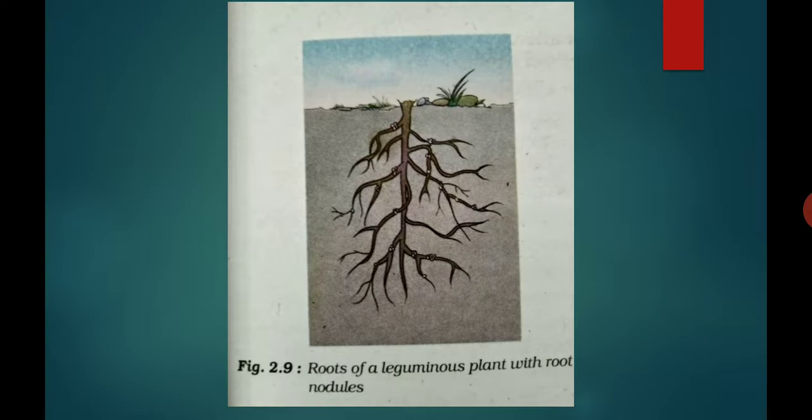The pulses, that is leguminous family plants, give a place to the rhizobium bacteria. There they show a symbiotic relationship. This is one. And another, the blue-green algae, is also responsible for the conversion of atmospheric gaseous nitrogen into compound form.